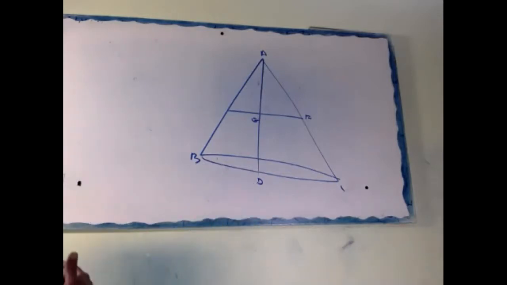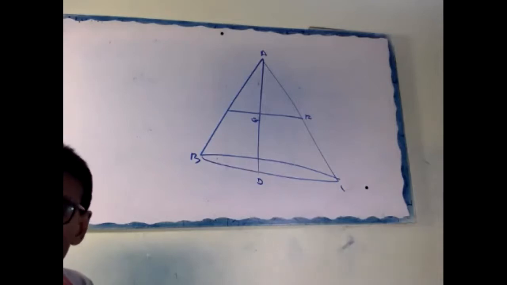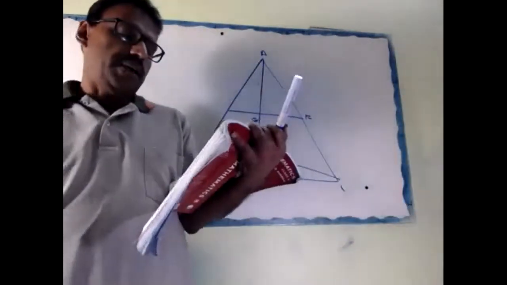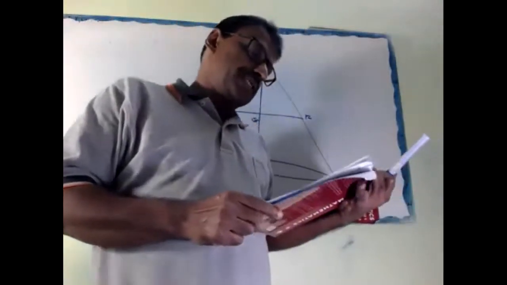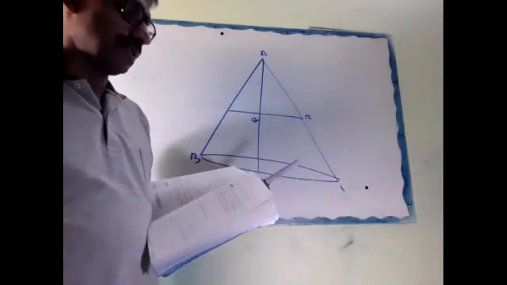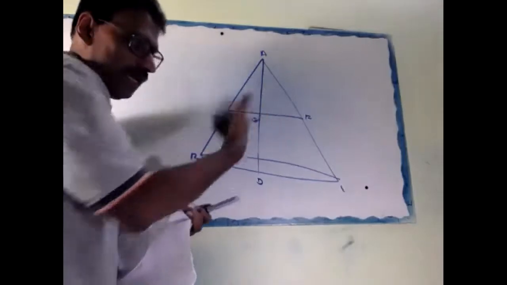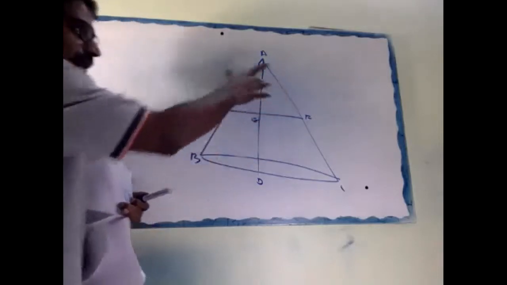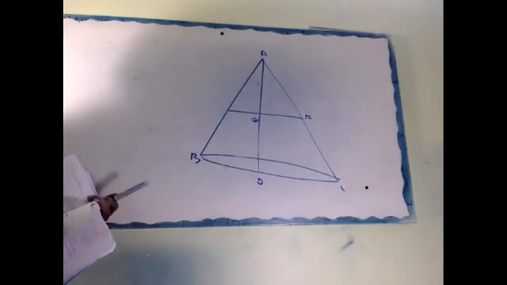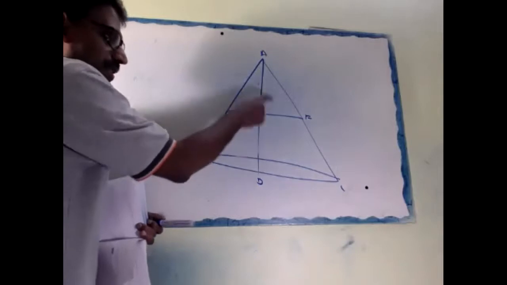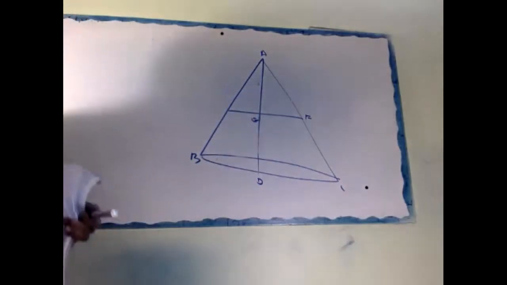Like that, here just one cut, only one chance, because then only it will be parallel. The upper part is out. A hollow cone is cut by a plane parallel to the base and the upper part is removed. The curved surface area of the remainder is 8 by 9 of the curved surface area of the hollow cone. That means this part is 8 by 9 of the original one. If this is 8 by 9, then what about this one? It is 1 by 9. Correct or not? That is 1 by 9.